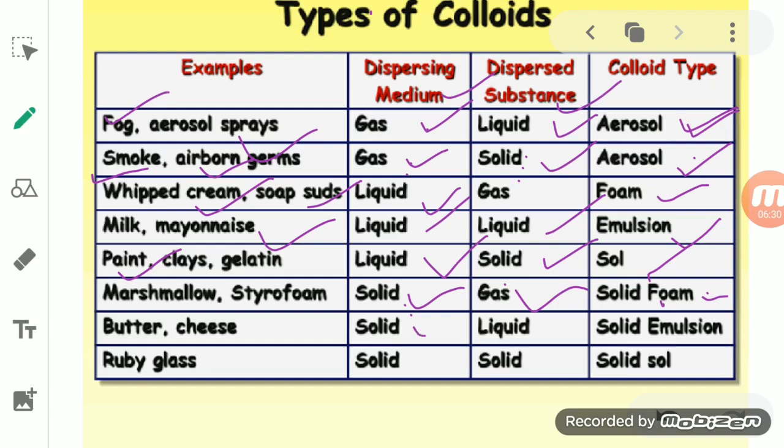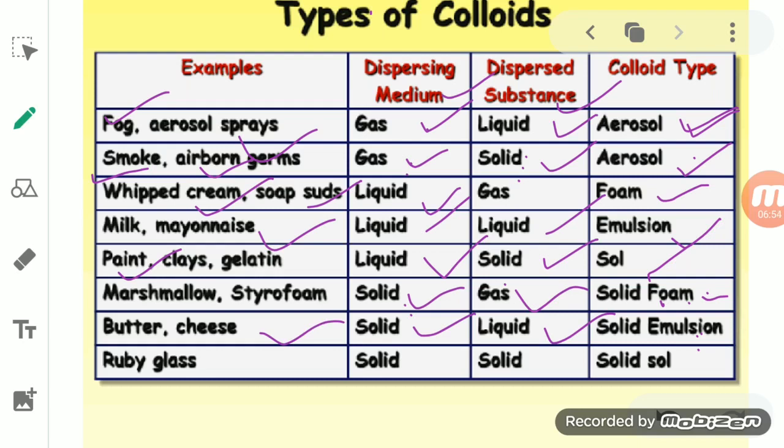Now, when the dispersion medium is solid and the dispersed phase is a liquid, then it will form a solid emulsion. When gas was there, it formed solid foam; when liquid was there, it forms solid emulsion. Butter and cheese are examples of this solid emulsion.